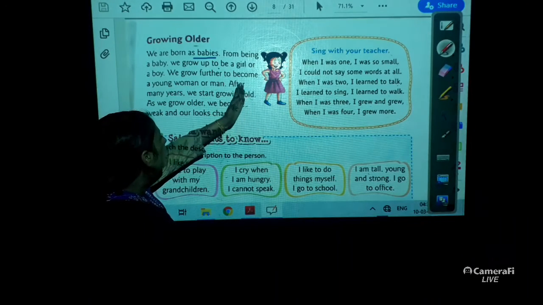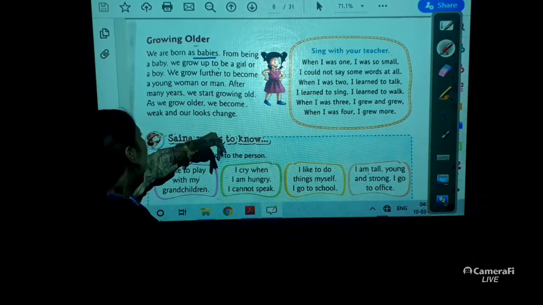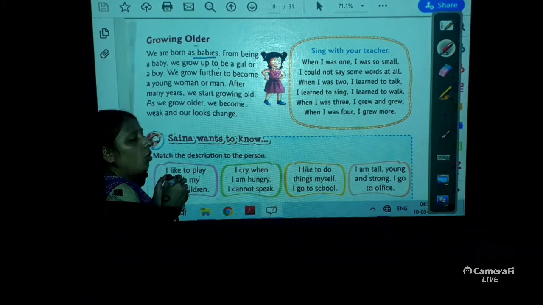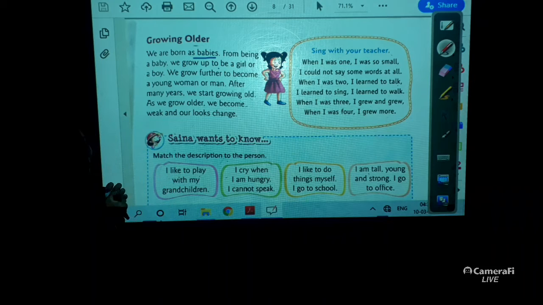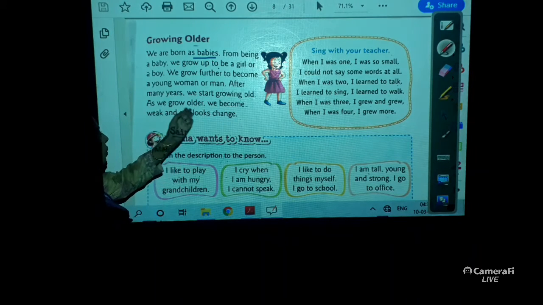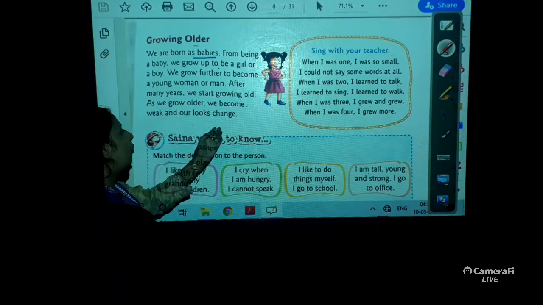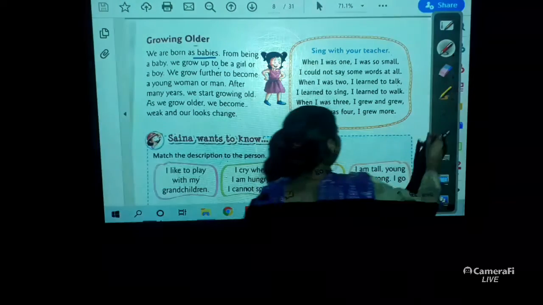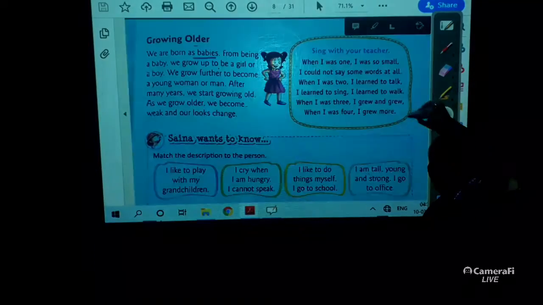We go further to become a young woman or man. After many years, we start growing old, like an old person. As we grow older, we become weak and our looks change.